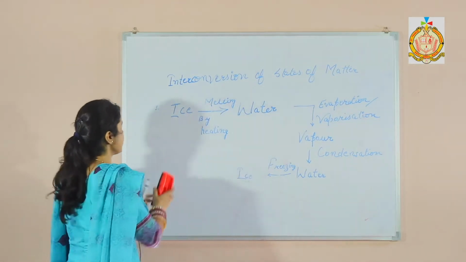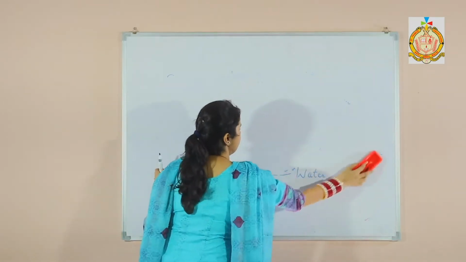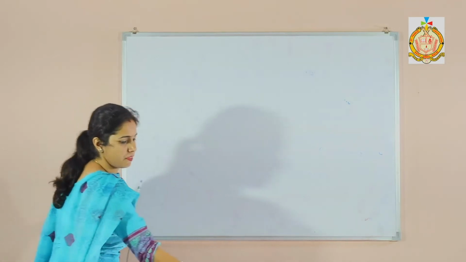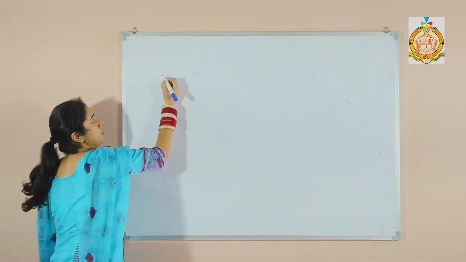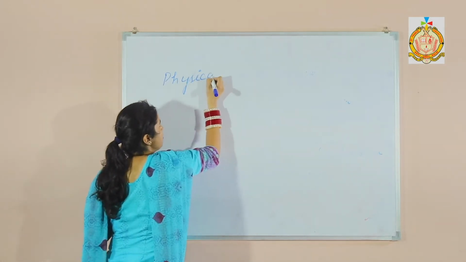Now the next one is the physical properties of matter.